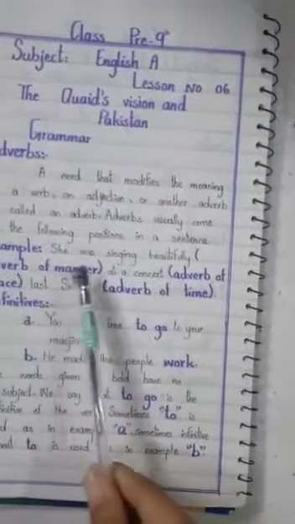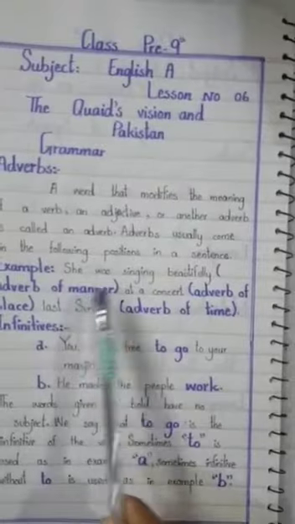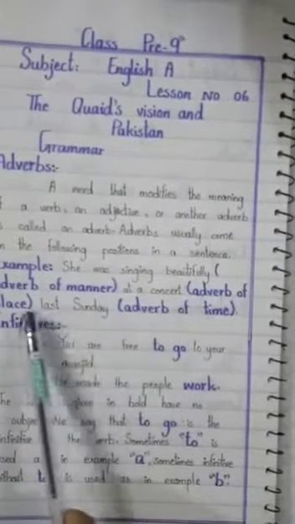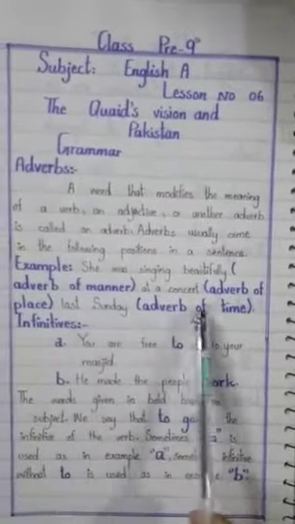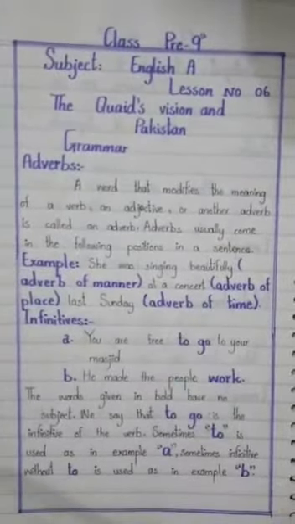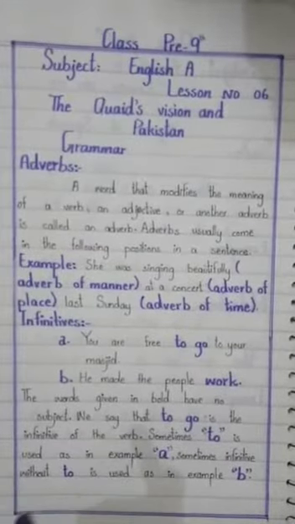For example, she was singing beautifully. It is adverb of manner. At a concert, adverb of place. Here place is given, so it is adverb of place. Last Sunday, adverb of time. Here time is given, so it is adverb of time. That was adverb, and our next topic is infinitives.